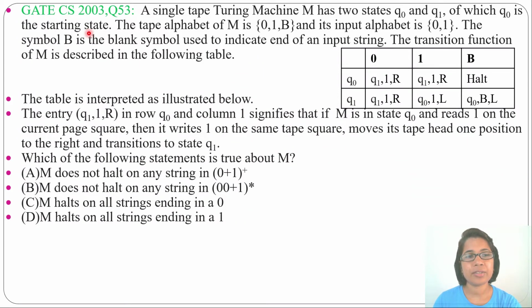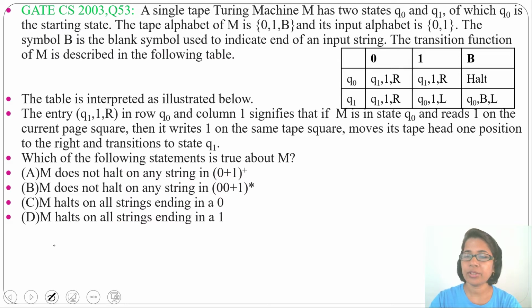Hi, let's discuss one previous question of Turing machine TOC. This question was asked in GATE CS 2003, question number 53. One Turing machine description is given and it is asking which of the following statements is true about M. M stands for Turing machine and four options are given.